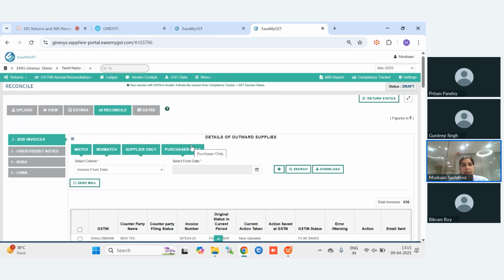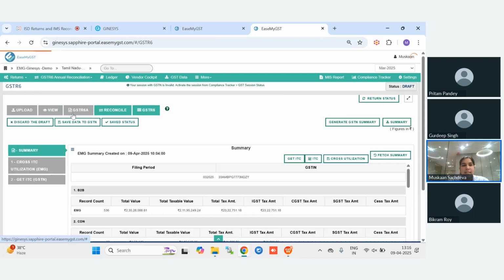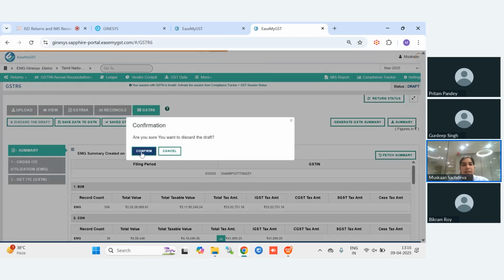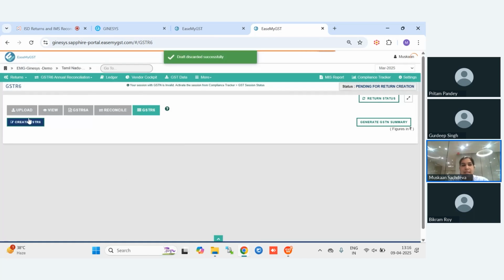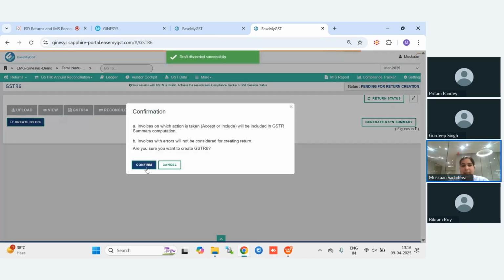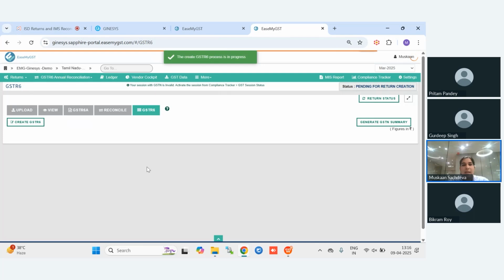Once the data has been reconciled, we will move to the next and final step of GSTR6. In GSTR6, we will firstly create the GSTR6. As you can see, we will click on create GSTR6 and then confirm. It will show you the summary of your purchase service invoices, what the amount is.